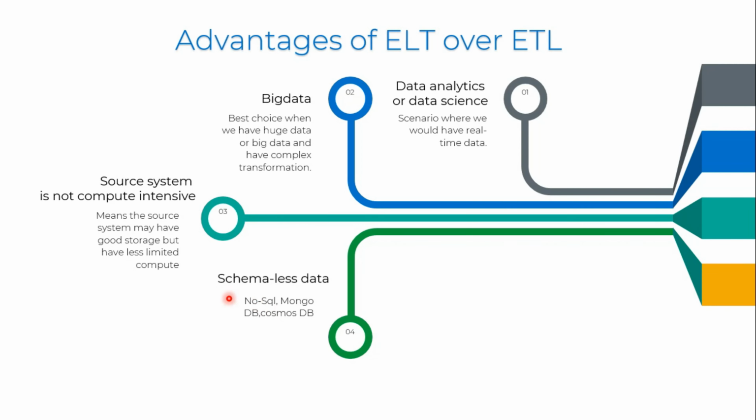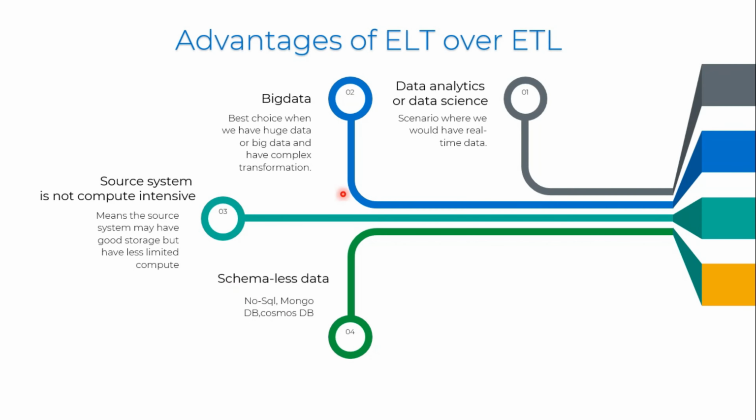And we talk about schema-less data. This is more of a design aspect, where we want to keep the design open for any changes. So we talk about NoSQL, MongoDB, and Cosmos DB. The best advantage of using these is that they can hold schema-less data, so we can change the schema anytime however we require.